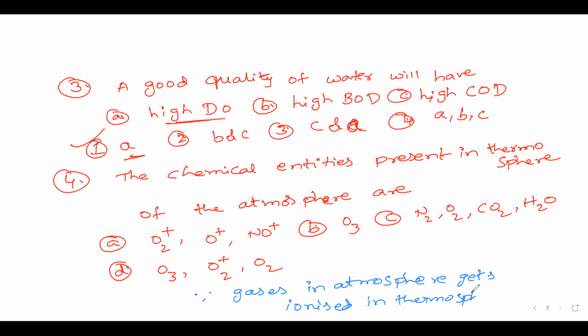Thermo means a very hot region, above 40 kilometers in the atmosphere. So answer is the first option, O2 plus, O plus, NO plus. Very, very important question. This question has come for JEE Mains also. Next, question number 6.